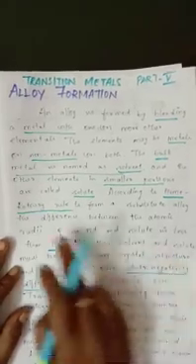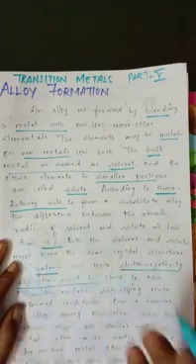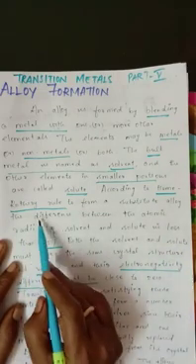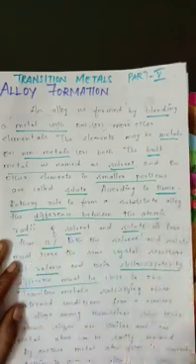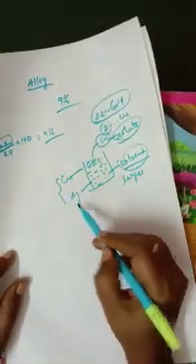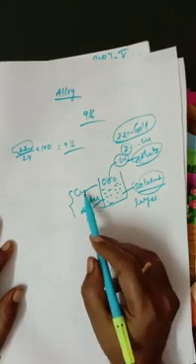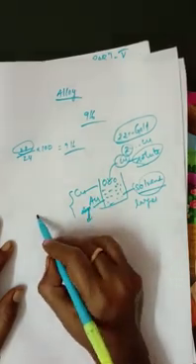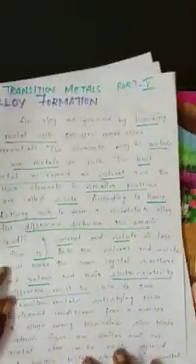Not only for this. The scientists, according to the Hume-Rothery rule, to form a substitutional alloy, give some different conditions also. What is the condition? The difference between the atomic radii of solvent as well as solute is less than 15%. So here we have taken two types of elements. It is gold and copper. Gold is in larger amount. So the size difference between these two must be less than 15%. The first condition is what? Less than 15%.